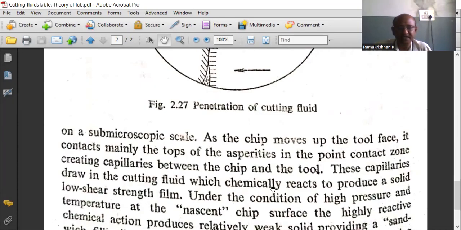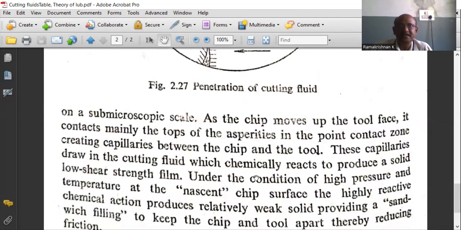They chemically react to produce a solid film, that is a low strength shear film. At the same time, during the machining operation, there is high temperature and heat, and also due to the cutting force and high pressure, especially at the entry of the chip surface, the chemical reaction produces a weak solid.